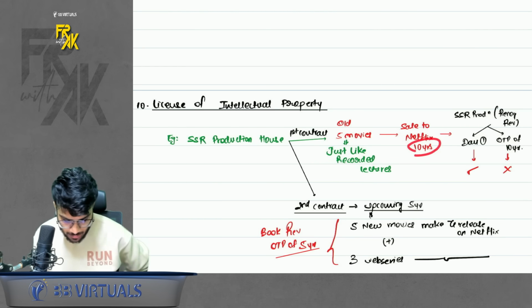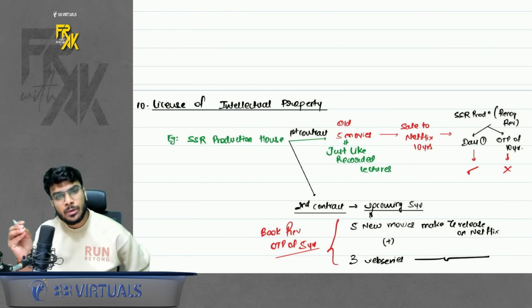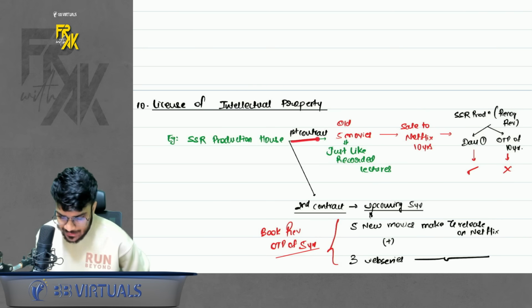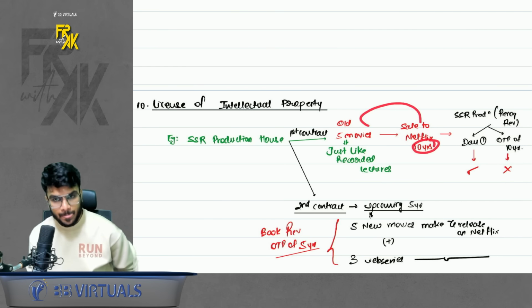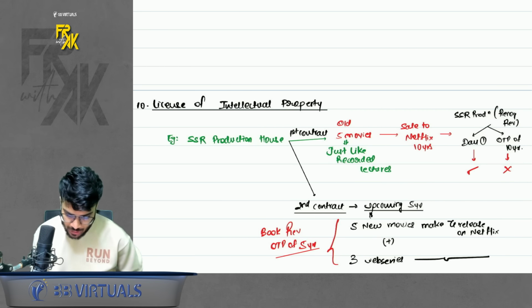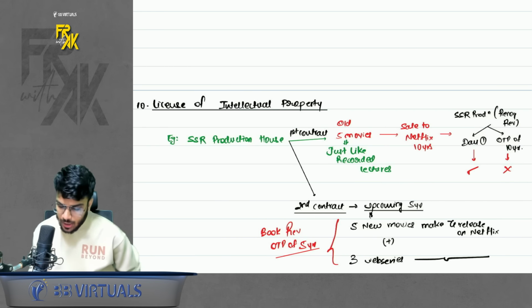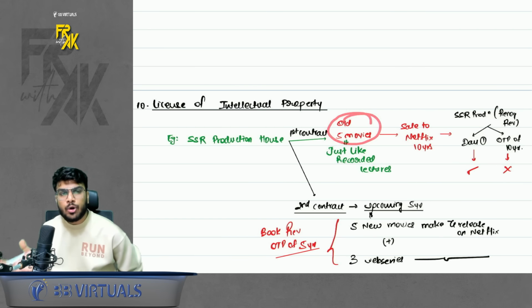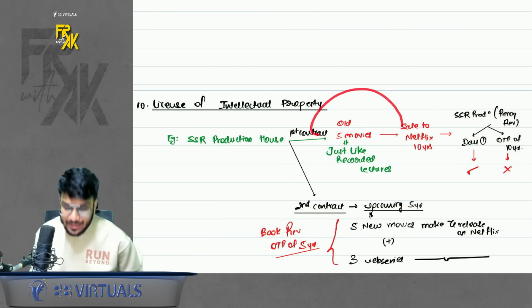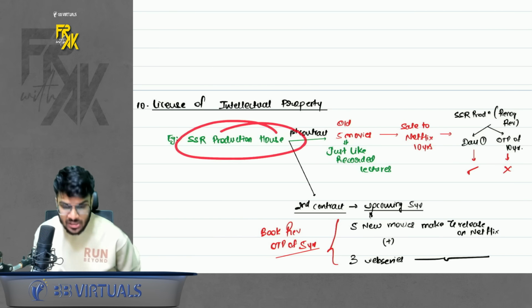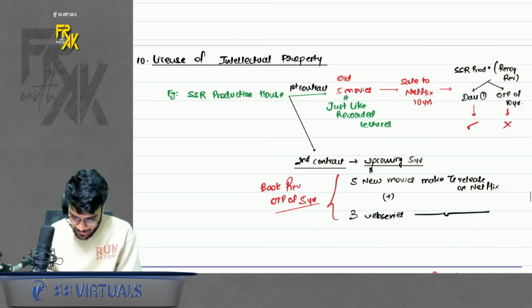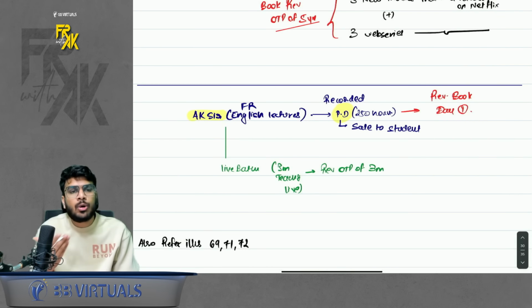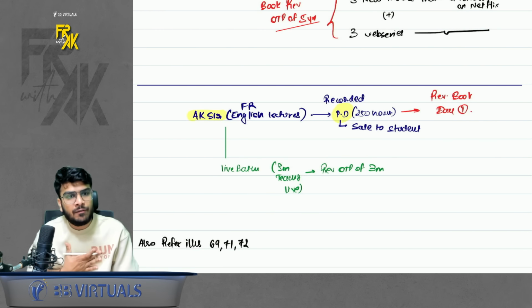For example, let's say there is SS Rajamouli production house. Okay, it is selling its old movies like Bahubali, RRR to Netflix for 10 years. So don't say that this production house should book the revenue across 10 years. No. They are selling their old recorded movies. Once the sale is done, this production house does not have to fulfill any obligation. So this production house should book the revenue on day 1. It is just like AK sir selling the recorded lectures, FR recorded lectures. So I will book the revenue on day 1.